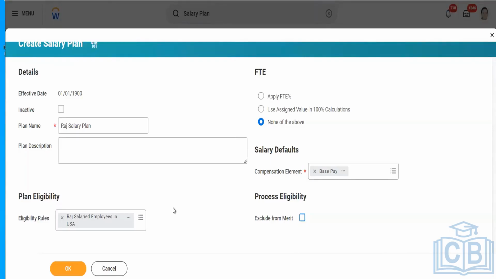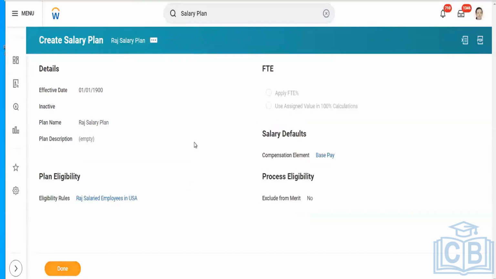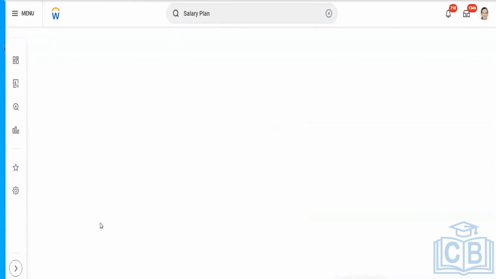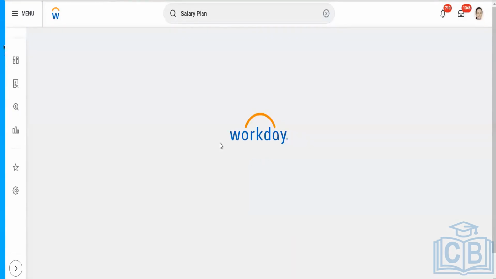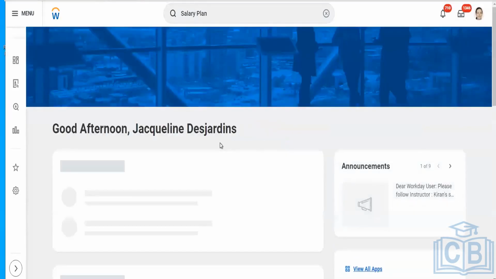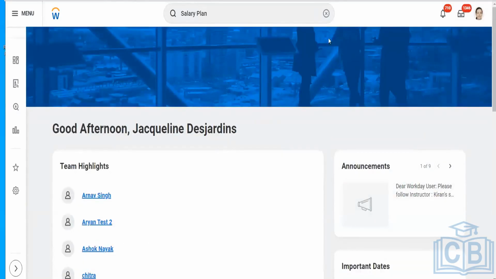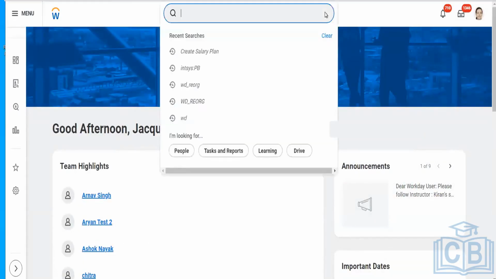If in case any worker is eligible for multiple, this was related to the salary plan. This is how normally it is created. I will let you know in the last how all these things get linked with each other, because linking is very important.